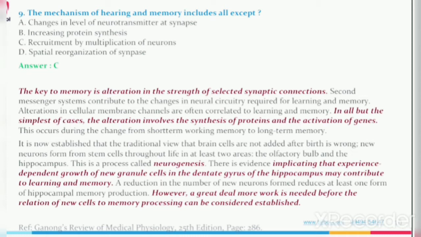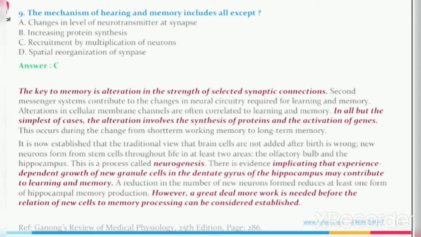Alterations in cellular membrane channels are often correlated in learning and memory. In all but the simplest of cases, the alteration involves the synthesis of proteins and the activation of genes. This occurs during the change from short-term working memory to long-term memory.